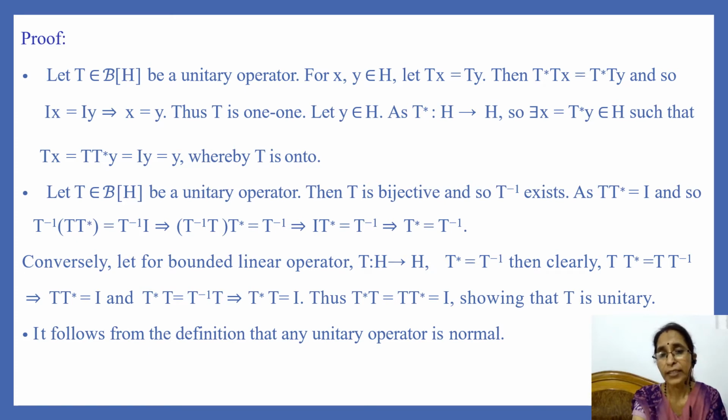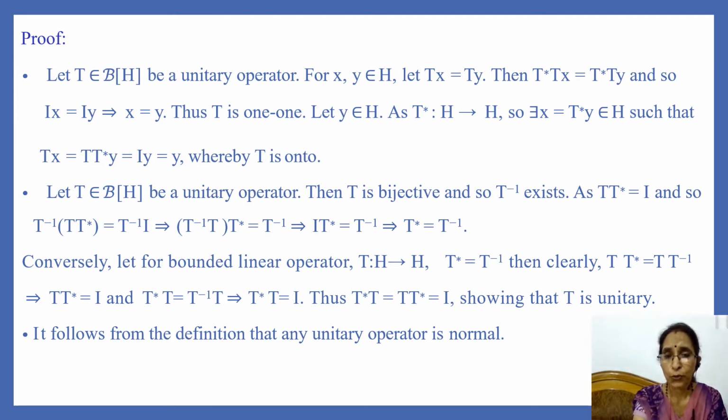For x and y in H, let Tx is equal to Ty, then T star of Tx is equal to T star of Ty, and since T star T is equal to identity operator, so we have Ix is equal to Iy, and this implies that x is equal to y. And so we have shown that if Tx is equal to Ty, then x is equal to y, thus T is 1-1.